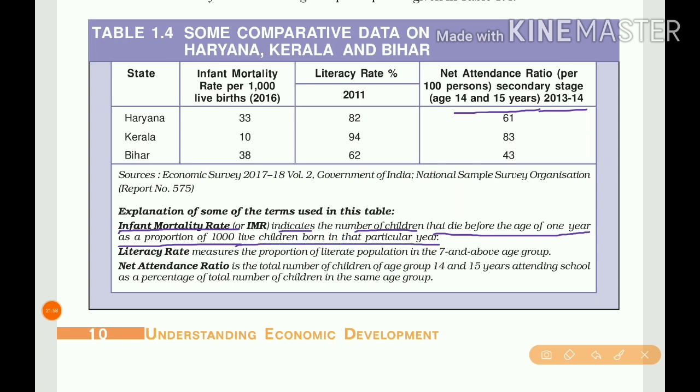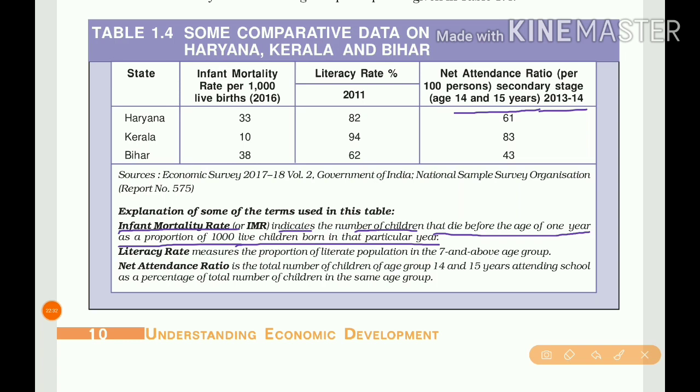In one particular year, of the birth of 1000 children, the number of children who died before completing 1 year of age, that one is known as infant mortality rate. Why did the child die? Because of the lack of health care, health facilities.